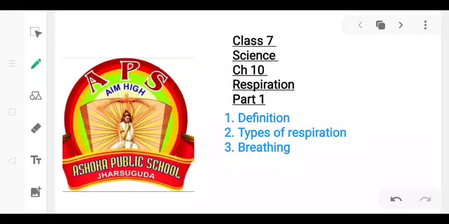Hello everyone. Today we are going to read the chapter Respiration, and in this part we are going to read about the definition of respiration, types and breathing.